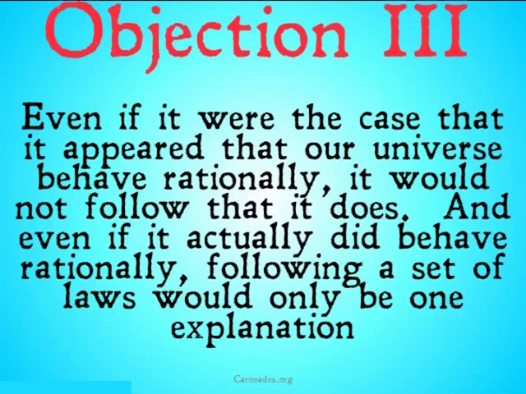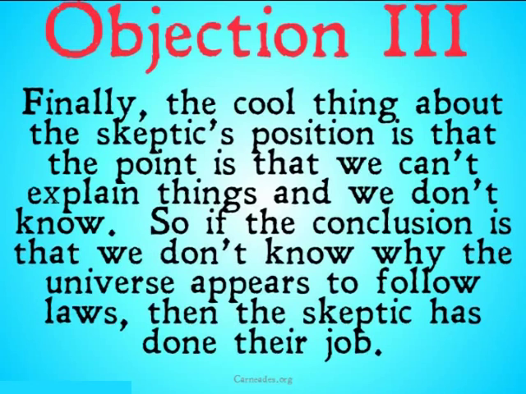And even if it actually did behave rationally, following a set of laws would only be one explanation. It could actually be kind of along the lines of a theistic conclusion, controlled by some mind or some being that doesn't have to follow laws, but simply makes things as they choose. And finally, the cool thing about the skeptic's position is that the point is that we can't explain things, and that we don't know.